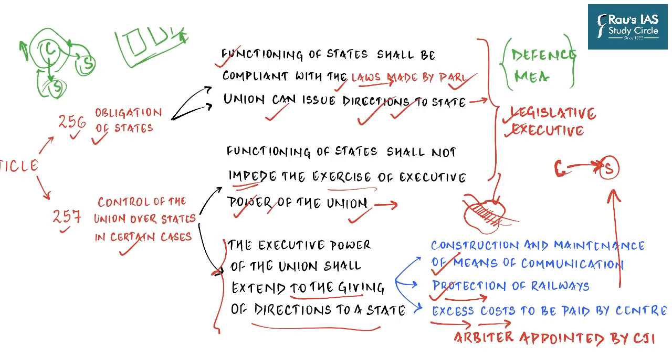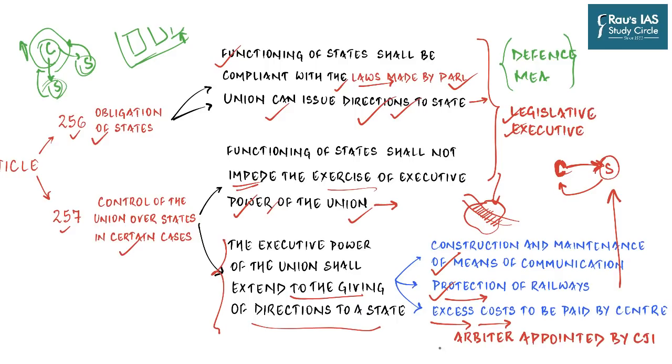And so that is why the constitution has also provided for a mechanism through which not only the responsibilities will be given by the central government, but also the cost of it will be borne by the central government. And so whatever the cost which has been imposed by the center, which has been allocated to the states through using the mechanisms of Article 257, will be borne by the central government.